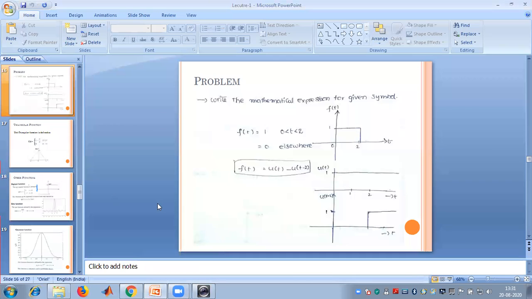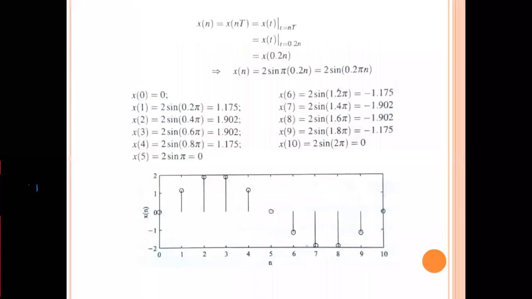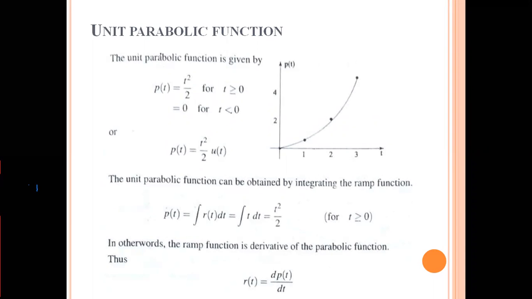Now let us quickly go to our actual slide. Now see here, this is a parabolic function. All these functions are not new to you, because you already know these functions very well from your mathematics. We know the parabola, we know the shape of the parabola also. But you need to remember one point here: whether it may be the unit step signal, the unit ramp signal, the unit parabolic function, or the unit impulse function, all these functions are defined only from 0 to infinity, and the value is not defined from minus infinity to 0. That is the one thing you need to remember here.